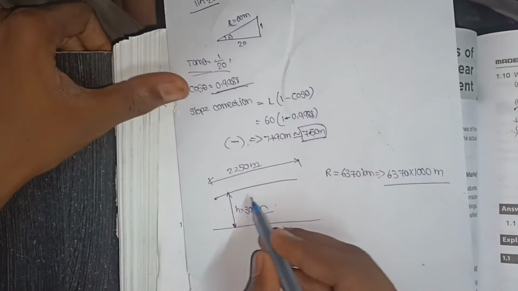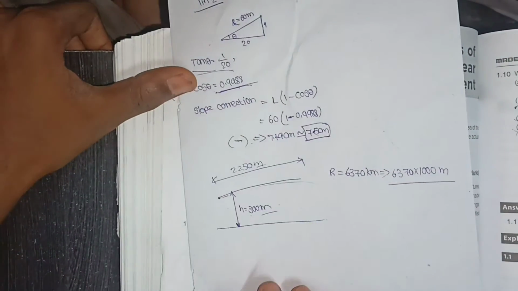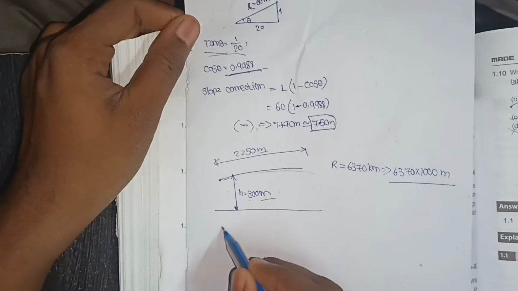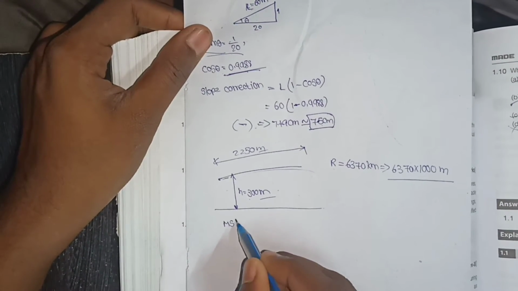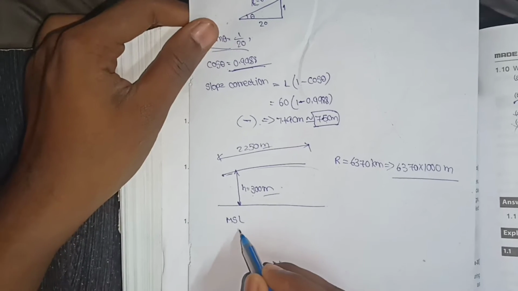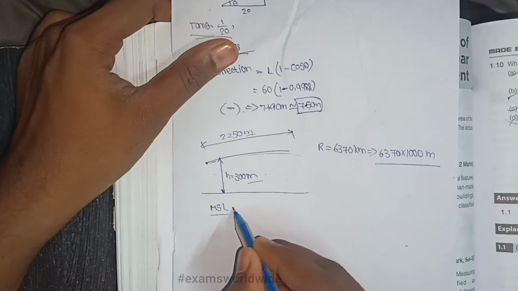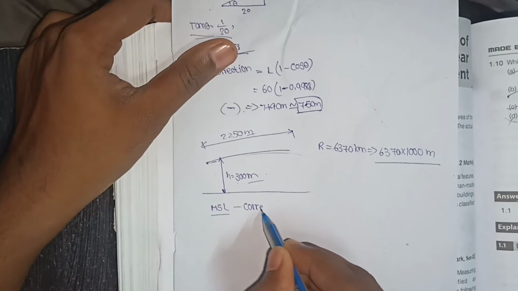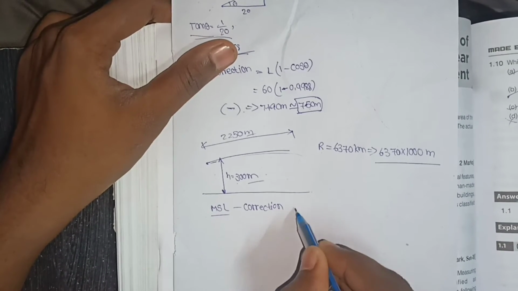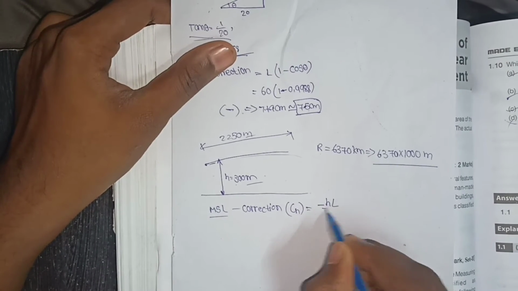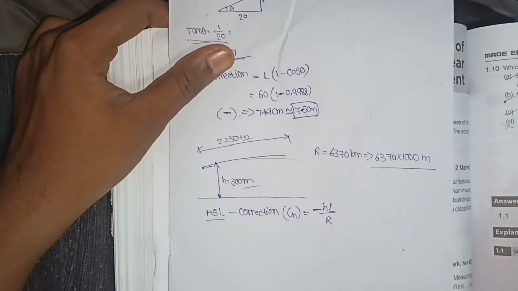So we are correcting this length to mean sea level, which means mean sea level, MSL, correction. Mean sea level correction, CH, equals minus HL by R. It is always negative.